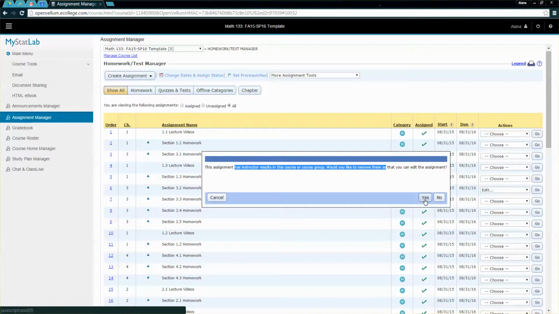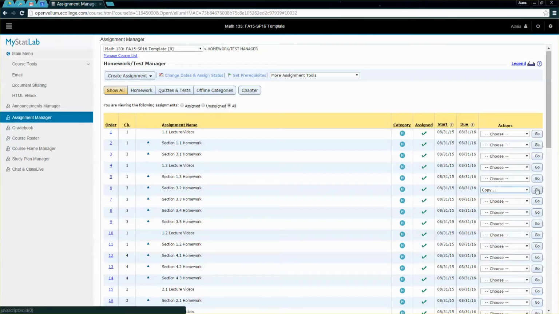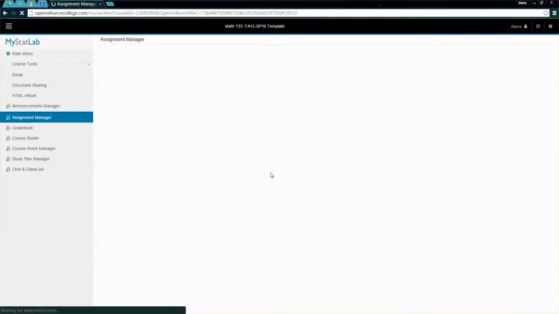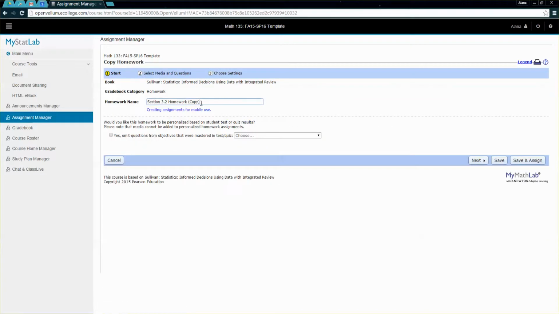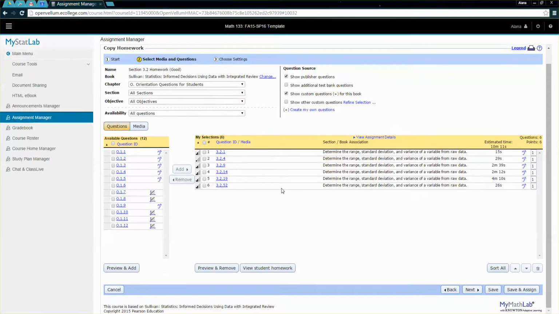Or you can copy the assignment. Let me cancel this. What I've done before is, if I have 5 students that have taken it and the rest haven't, I'll copy the assignment and call it something else. I'll call it the good one, and I'll shut down access to the old one. So I'll say good and bad or something like that, or copy is fine, whatever. And then I'll say, okay, that's the new one. Then I'll get rid of the thing that I don't want, leave in the thing that I do want, and every other student will take the new one. I'll just give the old students that did it credit for it, things like that.